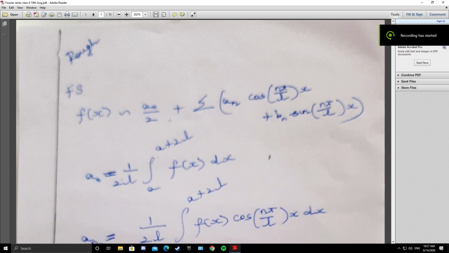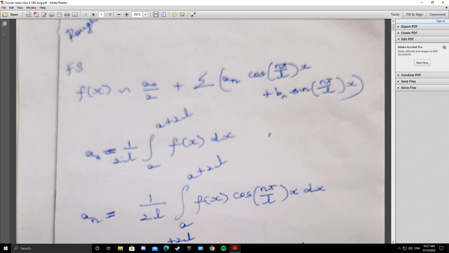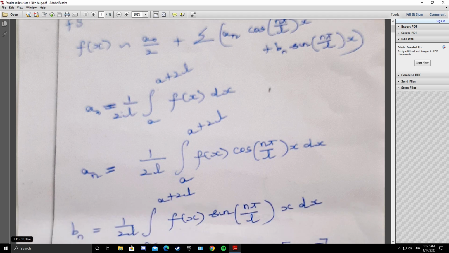Today's class will discuss Fourier expansion of odd functions. So Joseph Fourier, when he did the experiment on heat conduction on a metal plate, had the solution in this form, that is a naught by 2 plus summation a n cos of n pi x by L plus b n sin of n pi x by L, but he was not successful in getting the formula for a naught, a n and b n. So it was Euler who gave the formula for a naught, a n and b n.